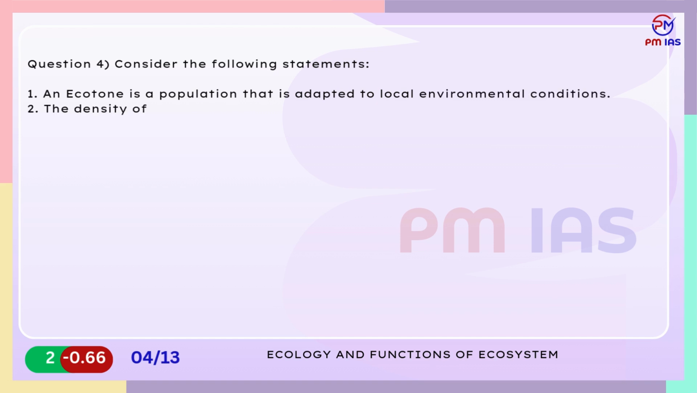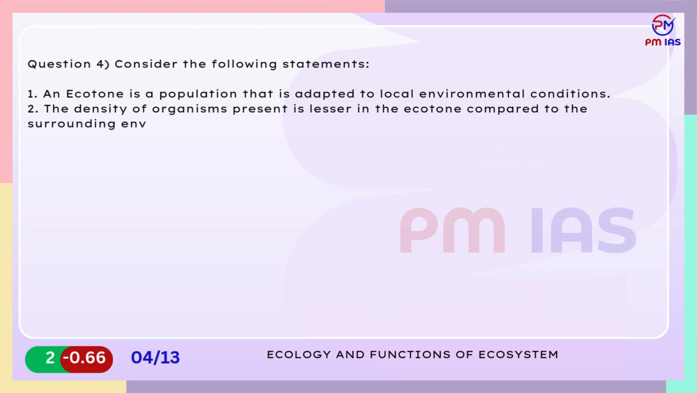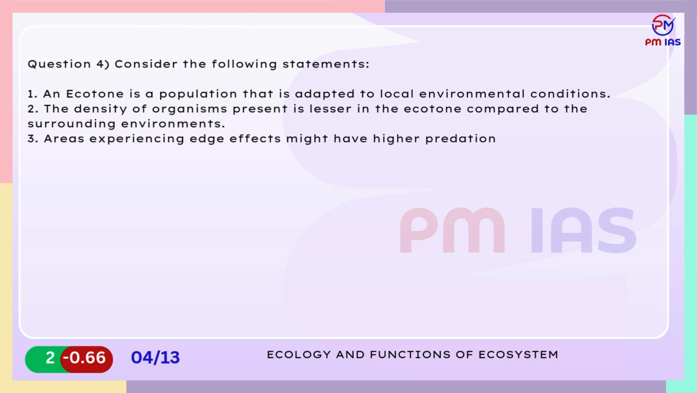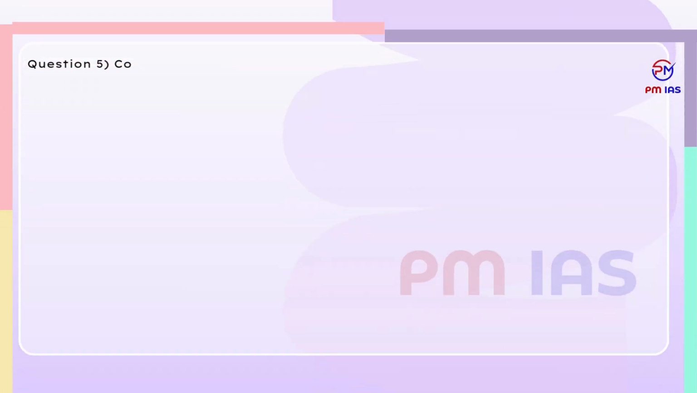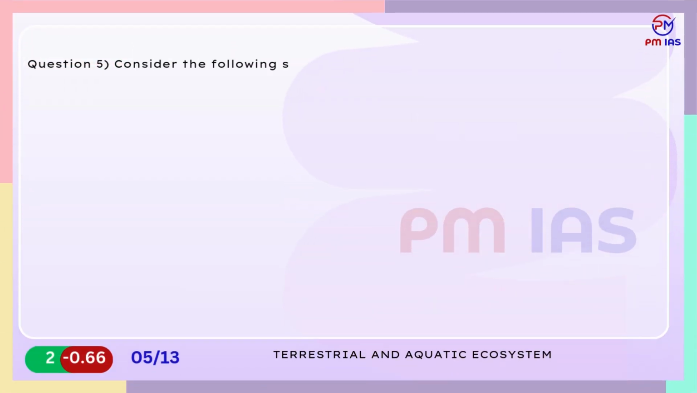2. The density of organisms present is lesser in the ecotone compared to the surrounding environments. 3. Areas experiencing edge effects might have higher predation levels than interior habitats. Which of the statements given above are correct? A. 2 only. B. 2 and 3 only. C. 1 and 3 only. D. 3 only. Terrestrial and aquatic ecosystem.